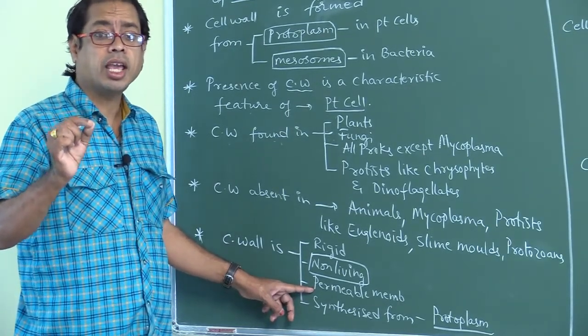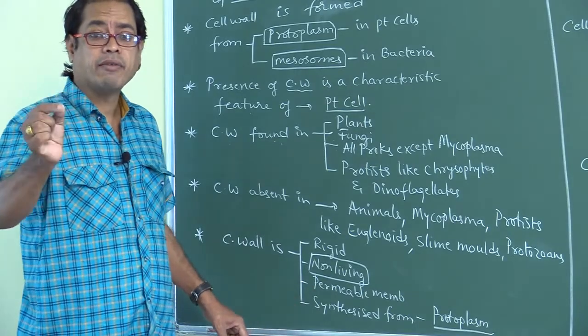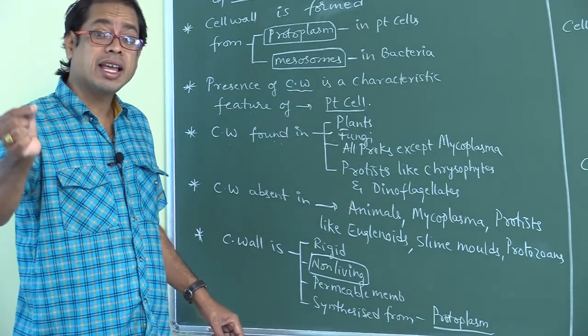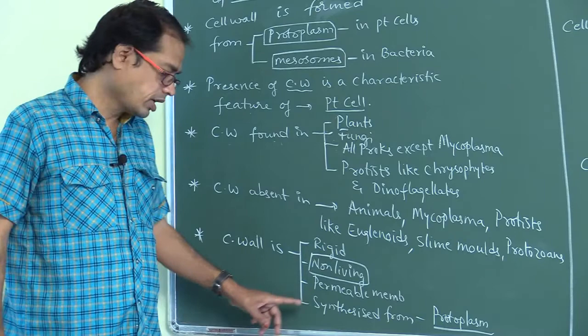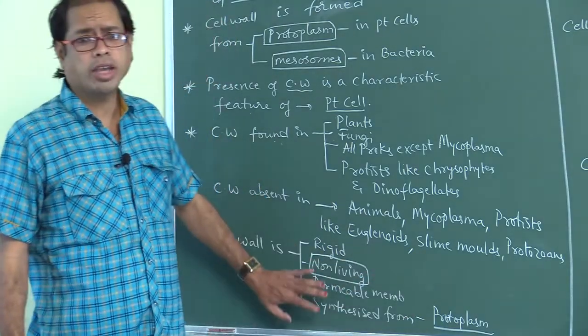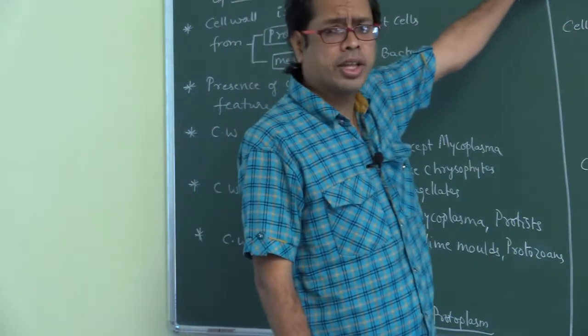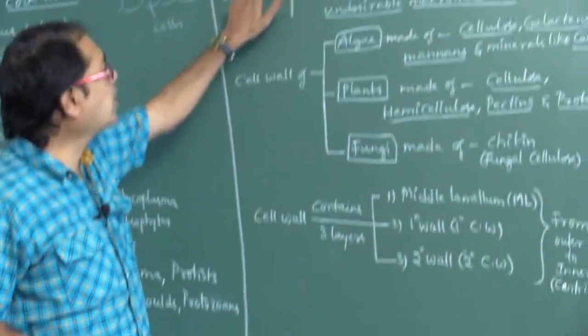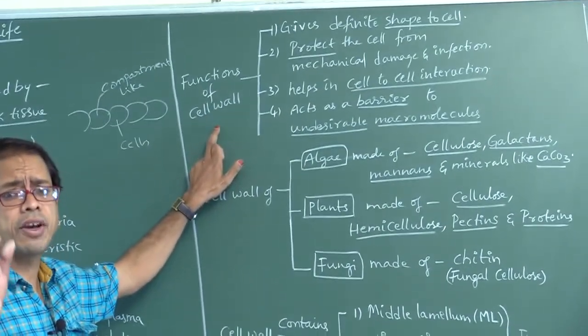Cell wall is a permeable membrane, whereas cell membrane is a selectively permeable membrane. The cell wall is synthesized from protoplasm. Okay. Next, now look at here, my dear students. What are the functions of cell wall? Different functions of cell wall.